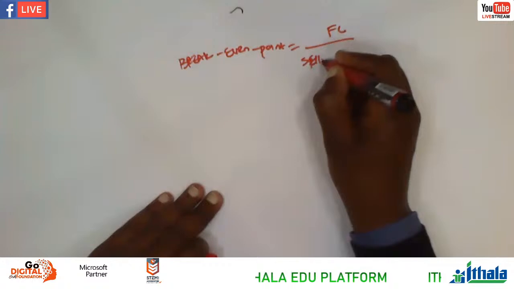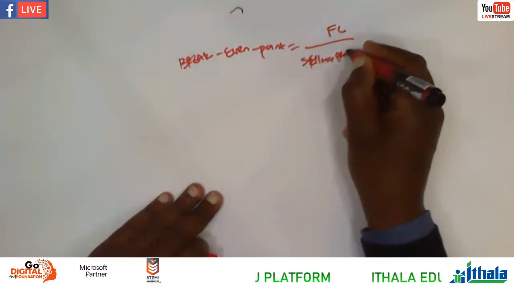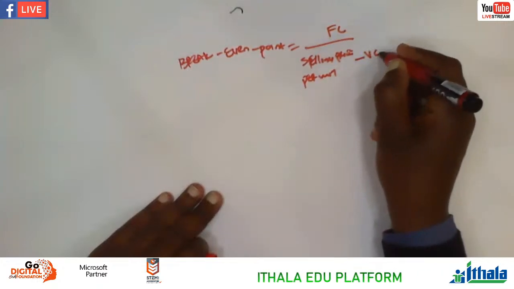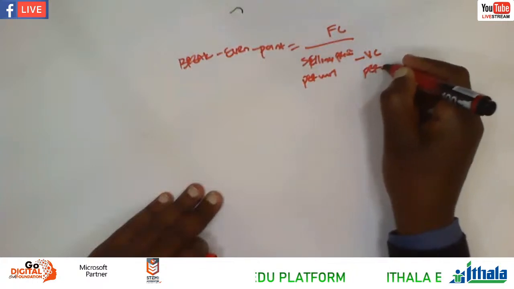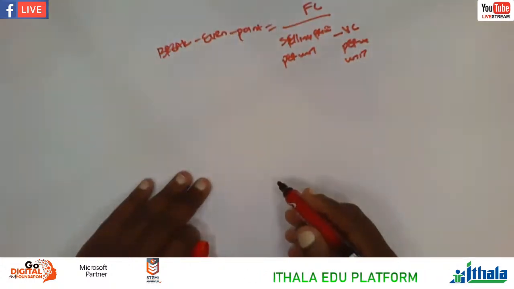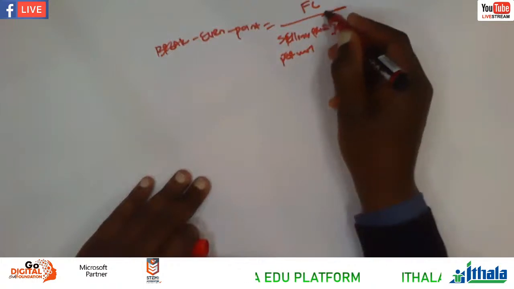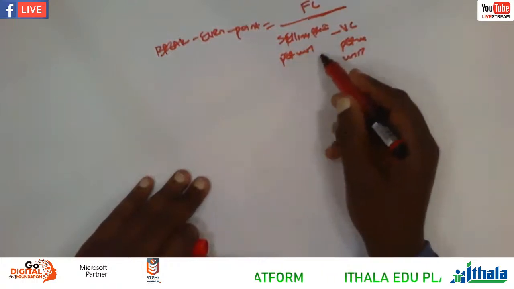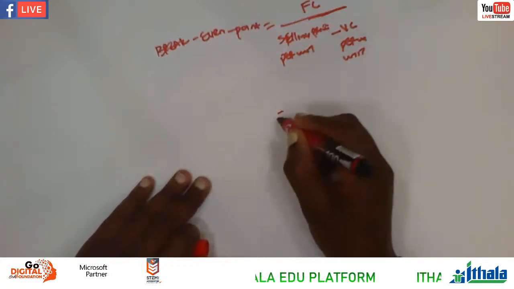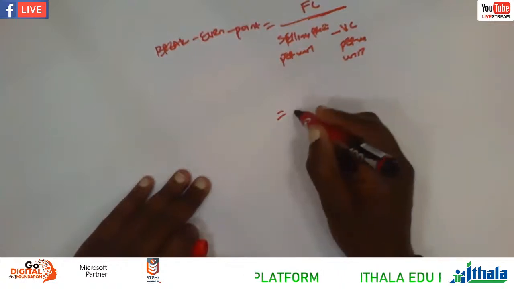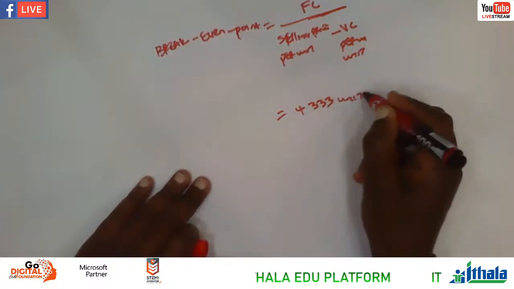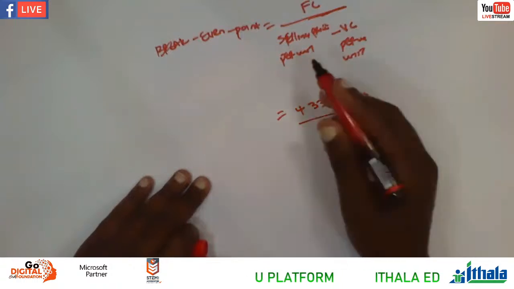per unit less variable cost per unit. Okay, this is unit here, space here. Break-even point is equal to fixed cost over selling price per unit, less variable cost per unit. Let's say here our answer, remember we're calculating the units. Let's say maybe we get 4,333 units. Okay, I'm just making an assumption, without putting any facts in.